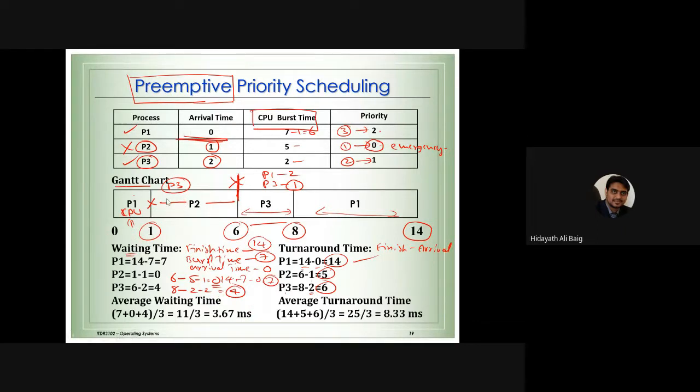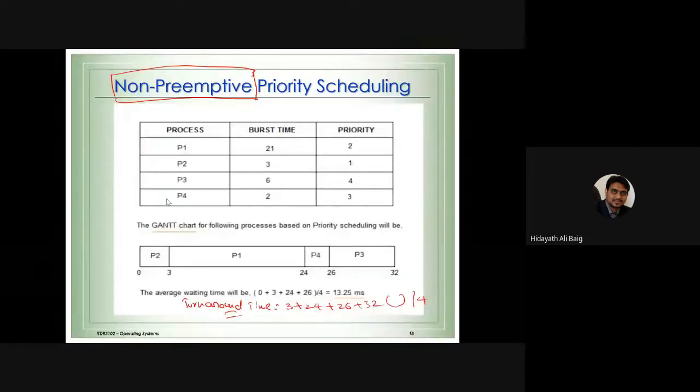Okay, so this is called preemptive priority. This formula you can apply here also for waiting time. There is no arrival time here, so you can say finish time minus burst time. Process 2: finish time is 3 milliseconds, the burst time is 3 milliseconds, so 0.